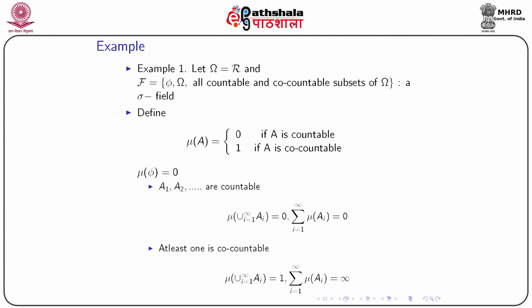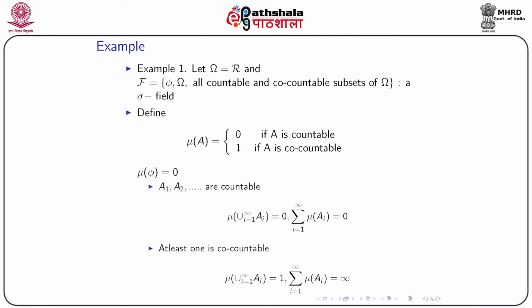Now, if I consider the reference set to be the real line and the sigma field as phi, omega, all countable and co-countable subsets of omega, the reference set. This constitutes my sigma field. Now, I define the set function or measure as 0 if A is countable, 1 if A is co-countable, and mu of phi is 0 for obvious reason.